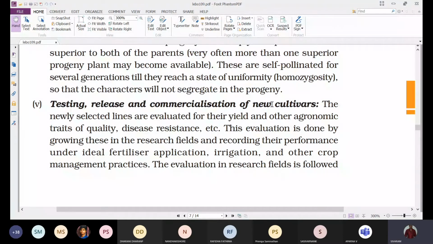So the newly selected lines are evaluated for their yield and other agronomic traits. Agronomic means agriculturally useful traits or useful characters. Other agronomic traits are characteristics like quality, disease resistance, etc., along with high yielding. High yielding is the primary, and along with high yielding, what other characters do we look for? Quality and disease resistance.